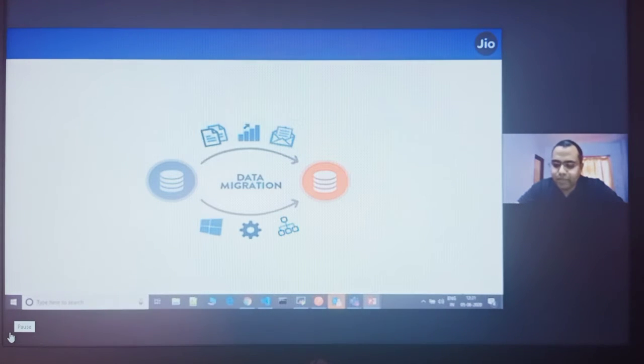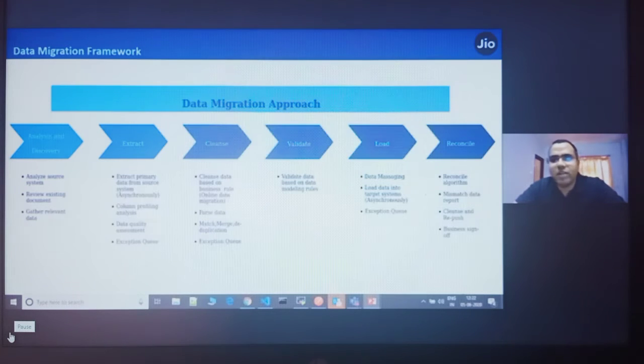There are many companies like SAP and Oracle providing products for data migration, which are hugely costly. We have migrated our whole data from Oracle to Cassandra, so we thought of making it a framework which can be available for any team in Jio looking for a huge data migration.